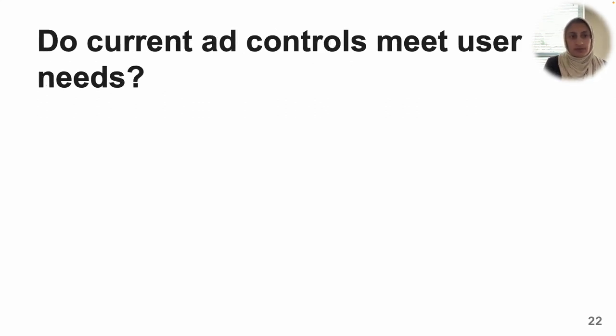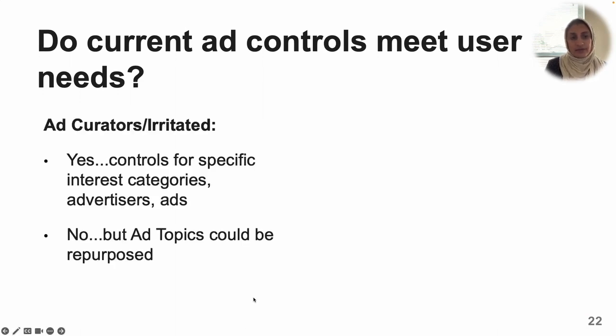Based on our results, we discussed whether current Facebook ad controls meet user needs, and the answer is yes and no. For the advertising curators and irritated, controls for specific interest categories, advertisers, and ads do somewhat align with their objectives. However, we think that the ad topics could be better designed to meet their goals. Interestingly, Facebook recently redesigned ad topics to be more in line with what our participants expected, that the categories selected for that menu were based on their inferred interests instead of pre-selected.